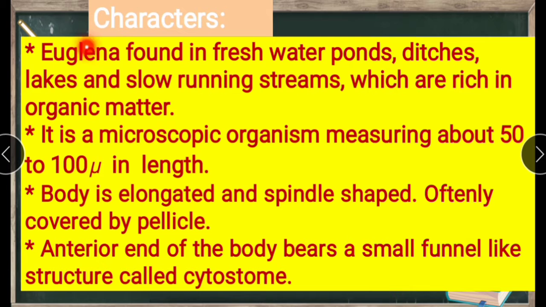Ditches means canals. We see them where there are slow running waters, and streams also.